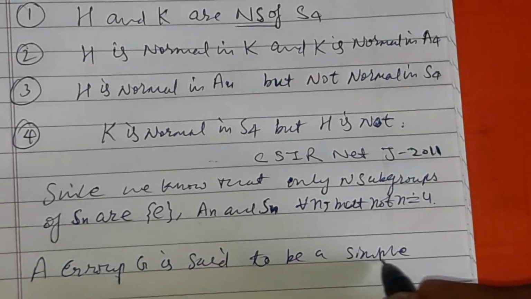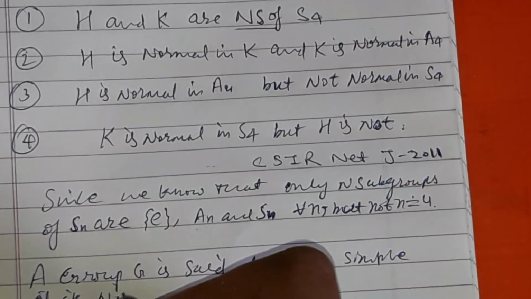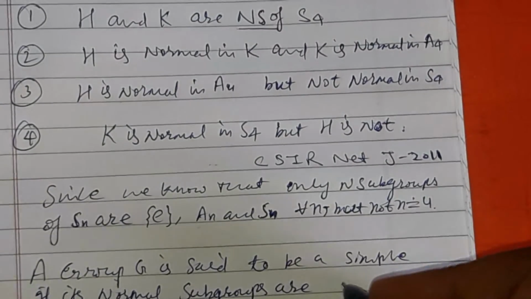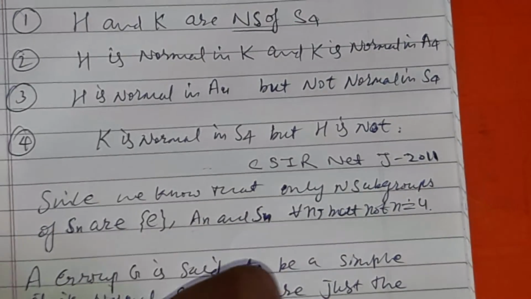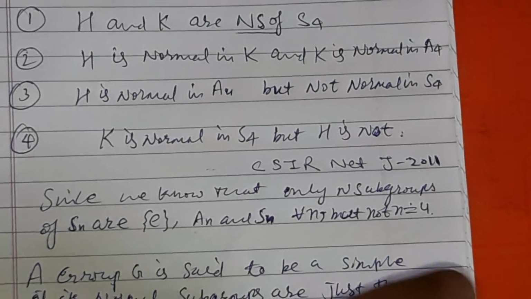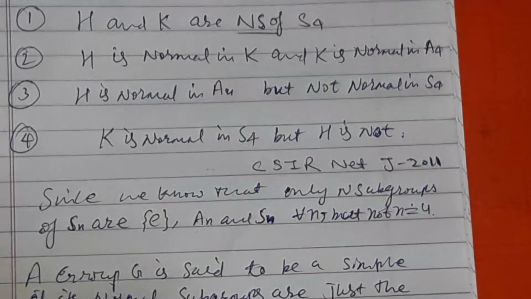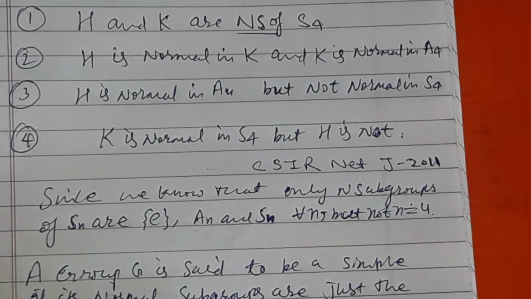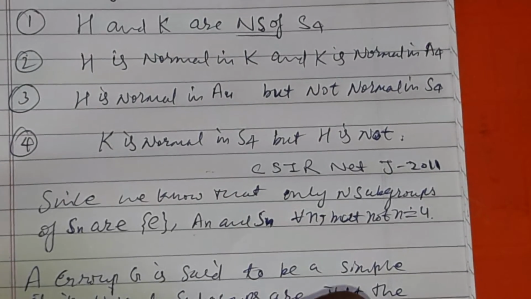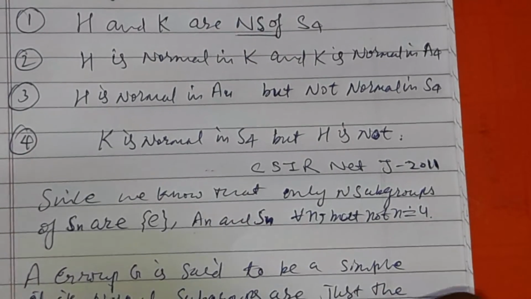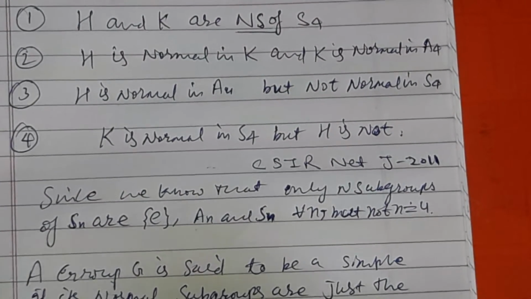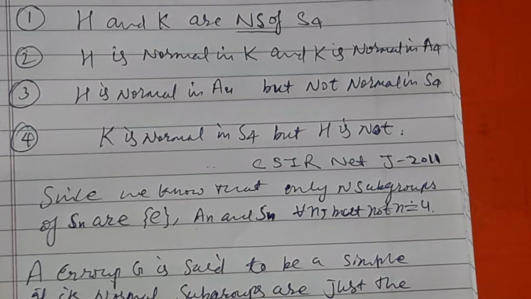A group G is said to be simple if its normal subgroups are just the improper subgroups of G, meaning there does not exist any proper normal subgroup. Except for n equal to 4, An is simple for every n in the natural numbers minus {4}.